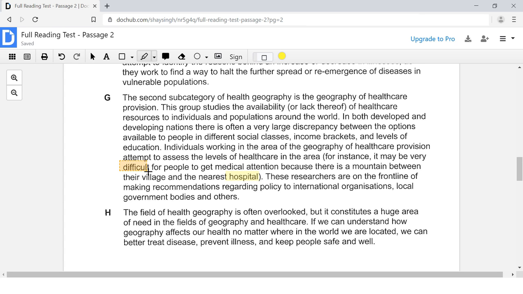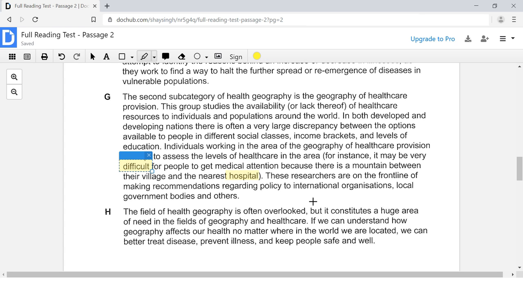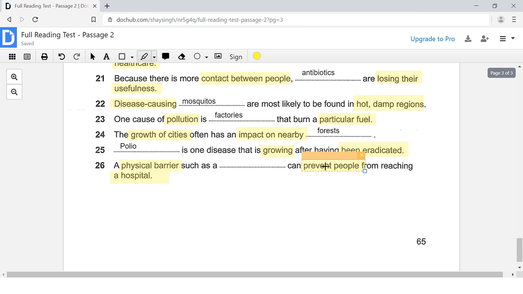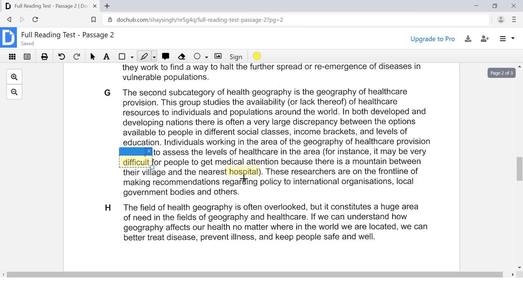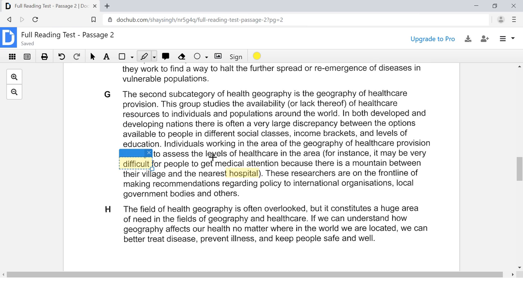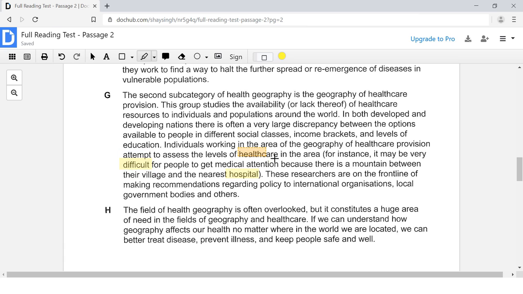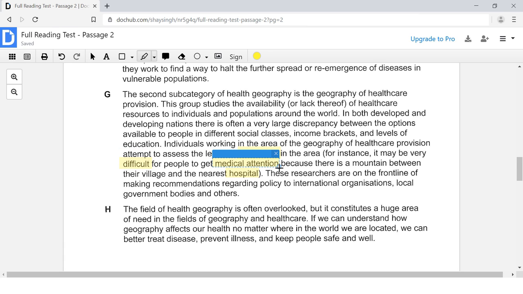We have the word difficult, which is synonym language for this down here. Prevent people. It can prevent people, so it can make it more difficult. It can make it difficult to get healthcare or to get medical attention. Those are synonym words. So I'm pretty sure the answer is here.